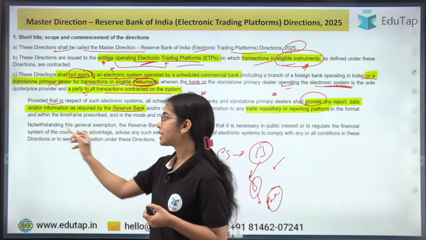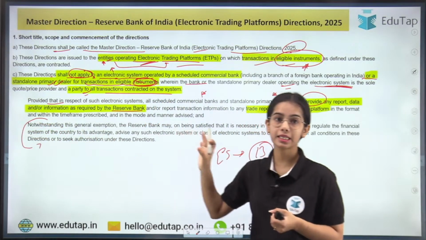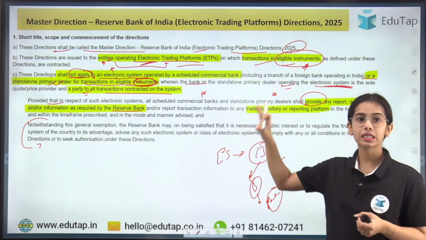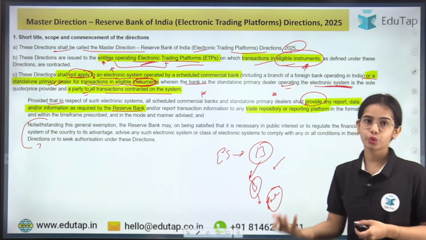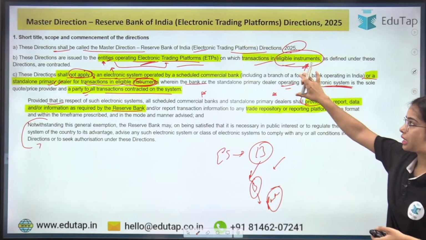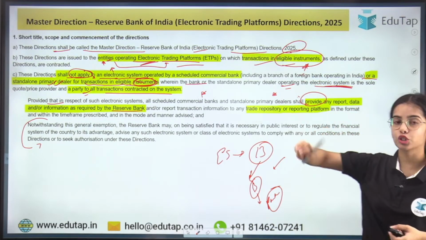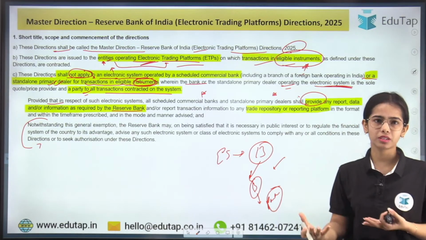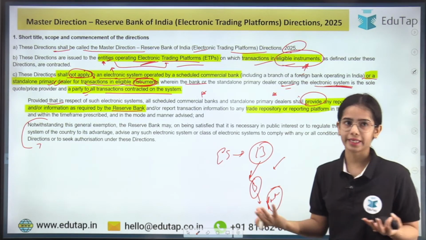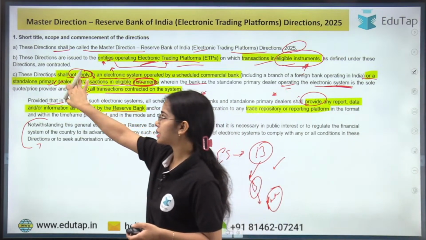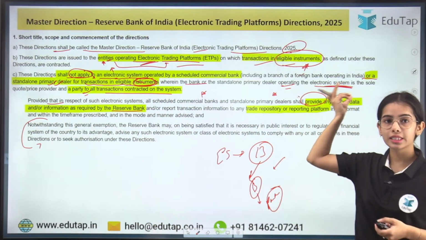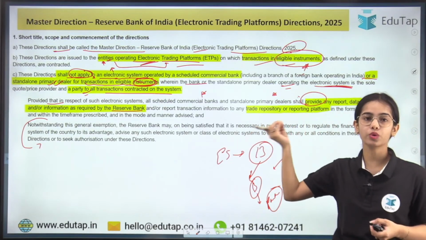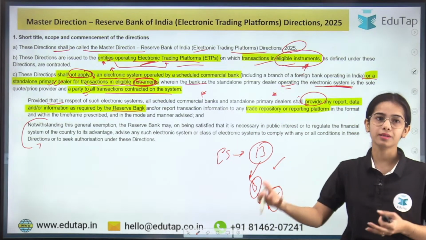Okay, and RBI has said that later on, if RBI thinks it is necessary to bring these electronic systems also under the direction, RBI has the power to do so. RBI can bring these electronic systems under the regulation as per the requirement of that time. But for now, these directions will not apply on the electronic system that is operated by the standalone primary dealers or the scheduled commercial banks in which they are a party.